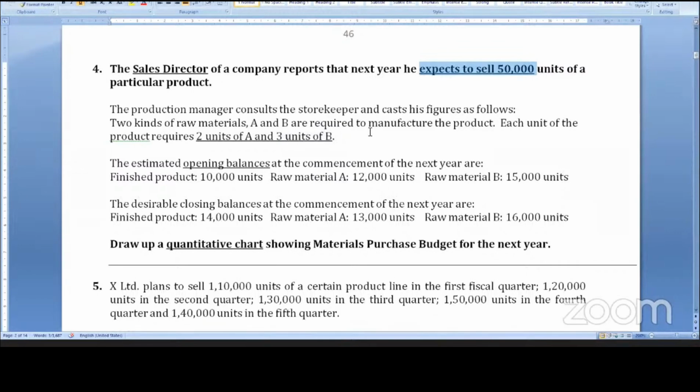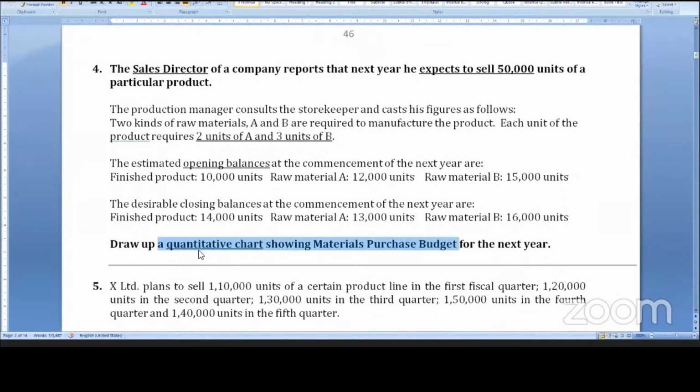Each unit of the product requires 2 units of A and 3 units of B. Opening balances: finished goods 10,000, raw material A 12,000, raw material B 15,000. The desirable closing balances: finished goods 14,000, raw material A 13,000, raw material B 16,000. Draw up a quantitative chart showing the materials purchase budget.